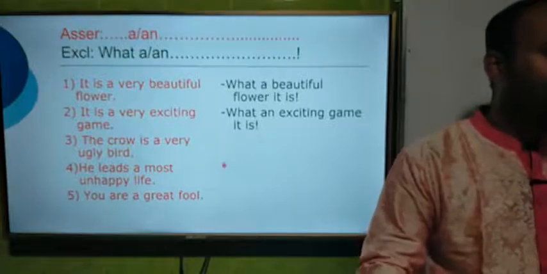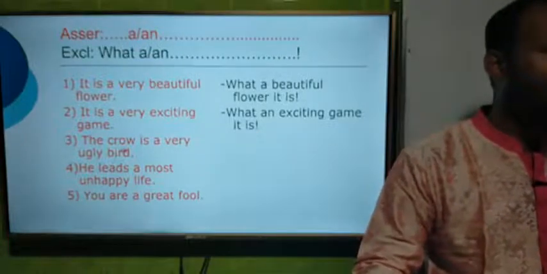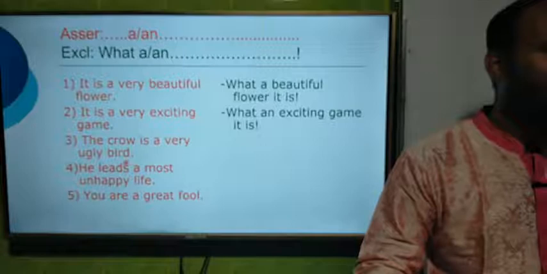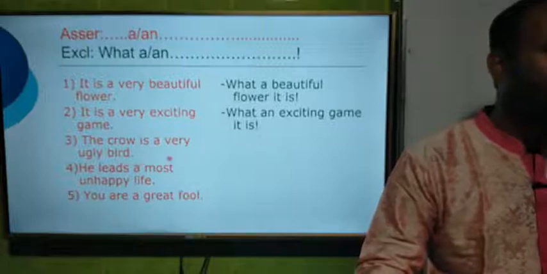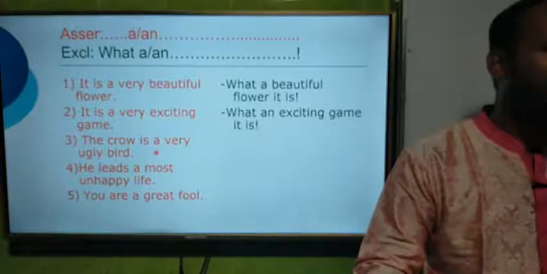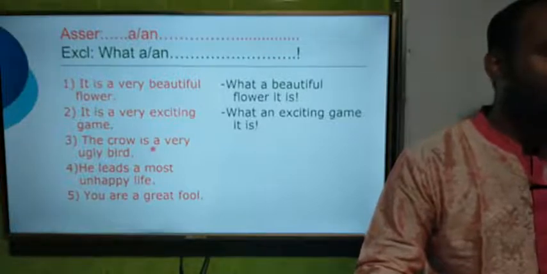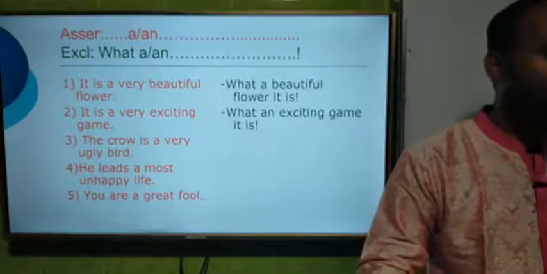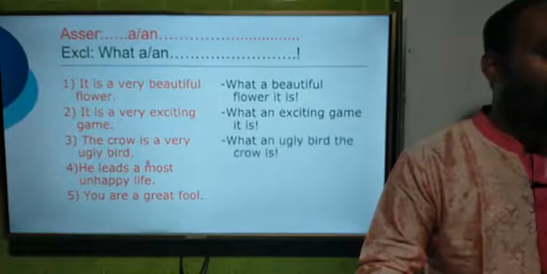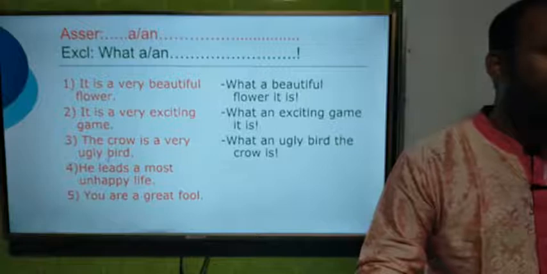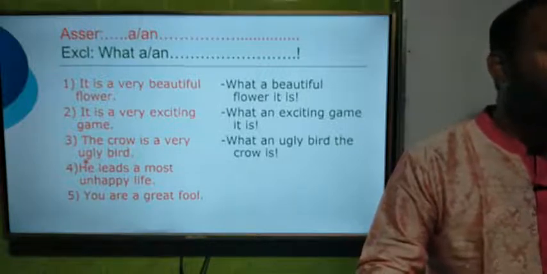Now the question number 3. The crow is a very ugly bird. Here again we get article A. So we have to use what at first. Look at the answer: what, and if we omit very, then the word ugly comes, and ugly starts with U, and it is a vowel.